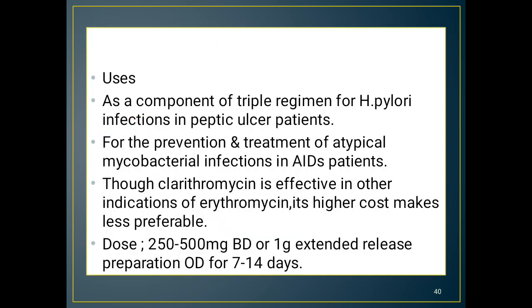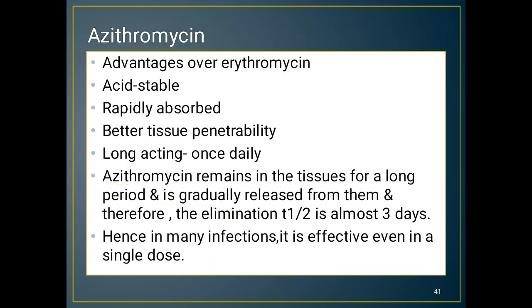Next are the uses: as a component of triple regimens for H. pylori infections in peptic ulcer patients, and for the prevention and treatment of atypical mycobacterial infections in AIDS patients. Clarithromycin is also effective in other indications of erythromycin, but because of its higher cost it is less preferable. Doses are 250 to 500 mg BD or 1 gram extended release preparation OD for 7 to 14 days.